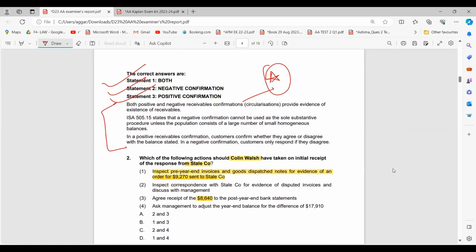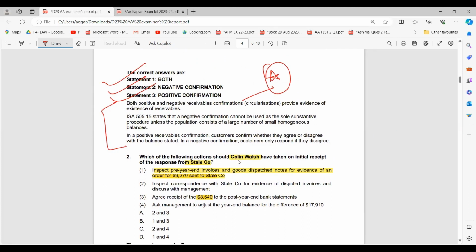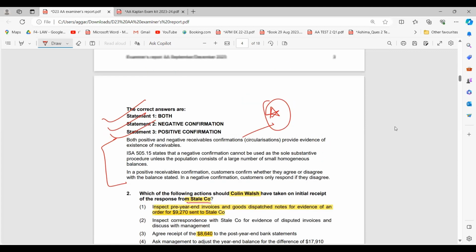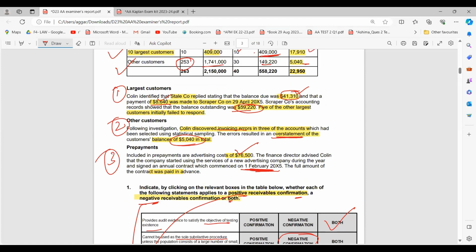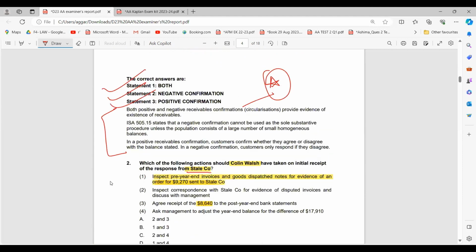Okay, let's hide the answer. Which of the following action should Wash have taken on initial receipt of the stale company? So now stale company will go above. We'll read it again. Here they're saying that they already have paid this amount. So we have to check about this amount, right? So now how can we check?